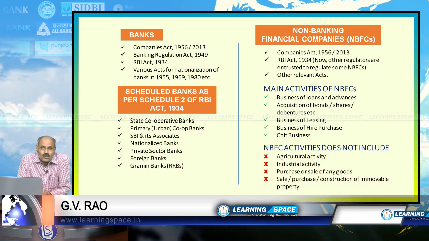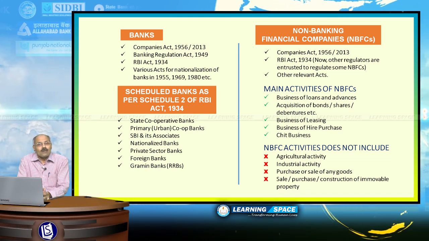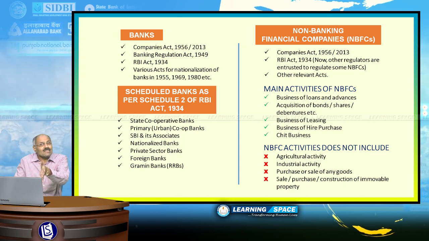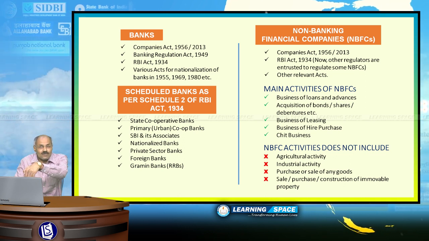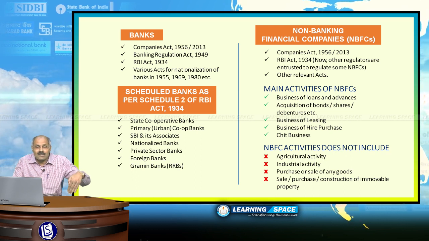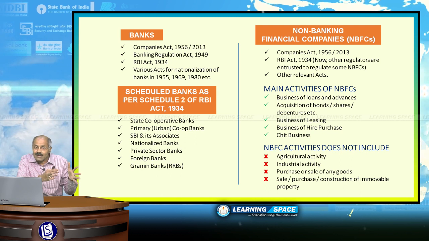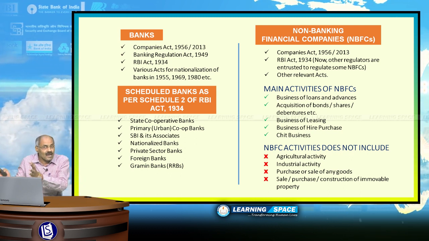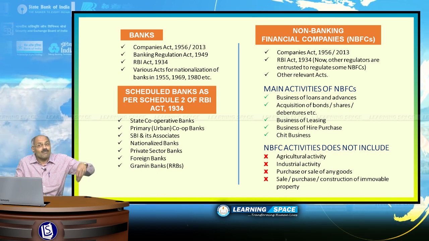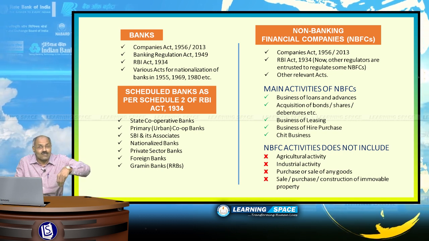Let us look at the acts under which various banks function in this country. First and foremost is the Companies Act of 1956, which was subsequently revised in 2013. Second one is the RBI Act of 1934, the Banking Regulation Act of 1949, and at the same time various acts under which banks were nationalized.